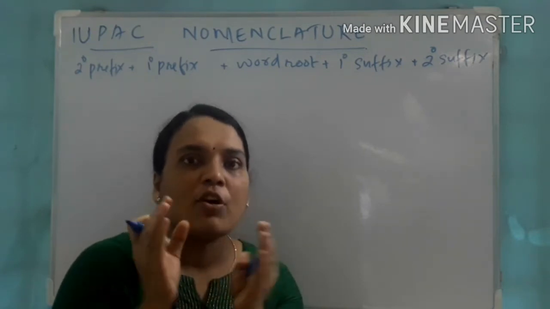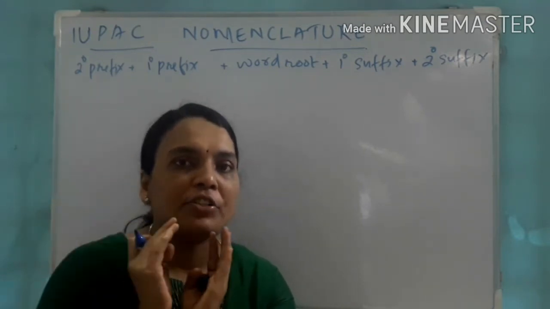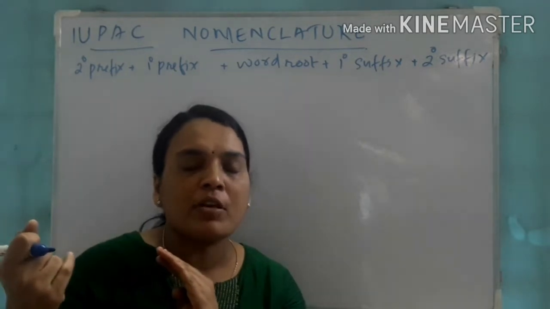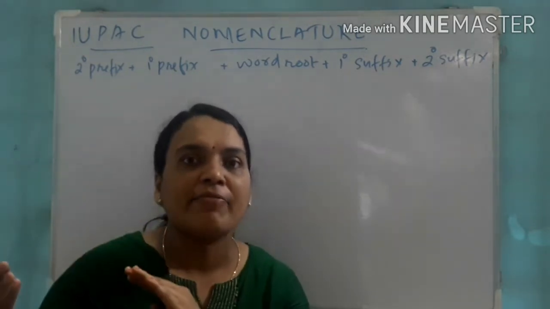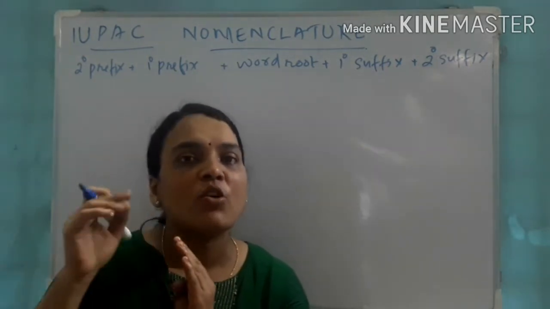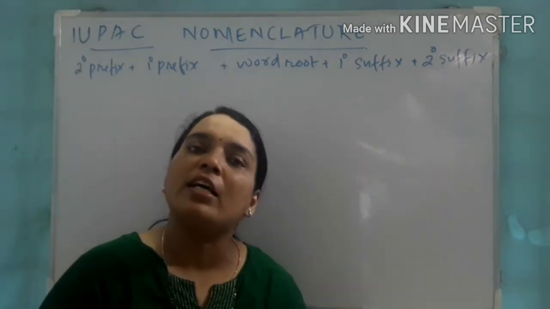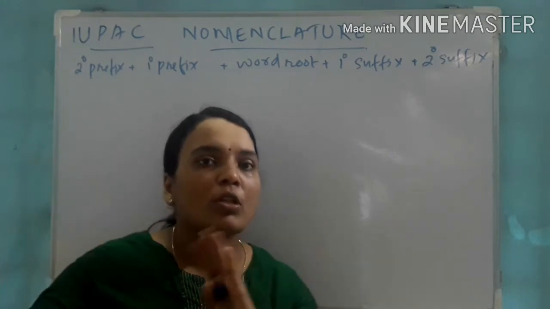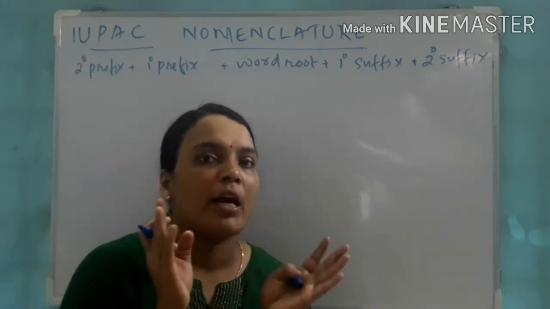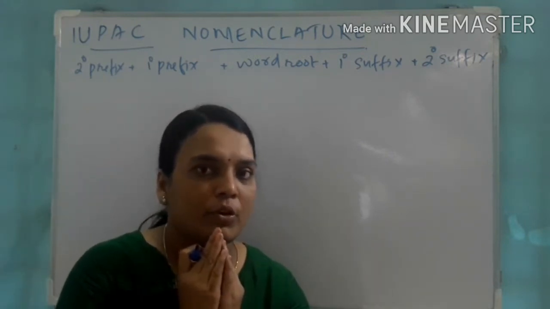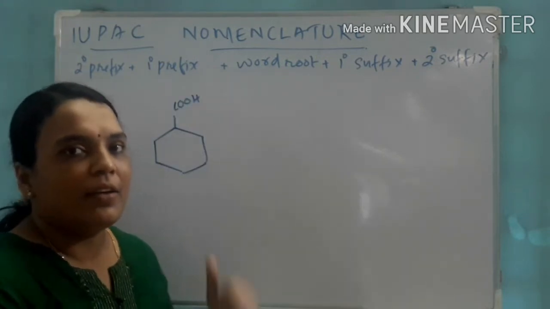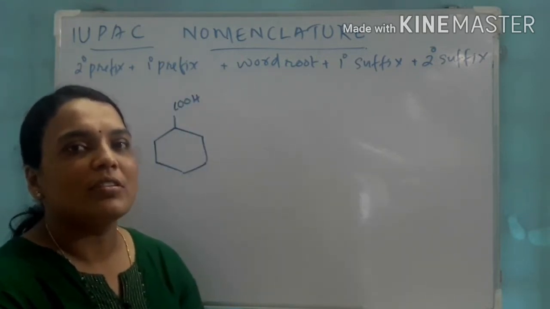In the case of alcohol, OH is the functional group. As a suffix, that means as a functional group, we call it ol. But if it is coming as a substituent, we call it hydroxy. So both the prefix name as well as the suffix name you have to learn. Okay? Listen. What is the name of this compound?